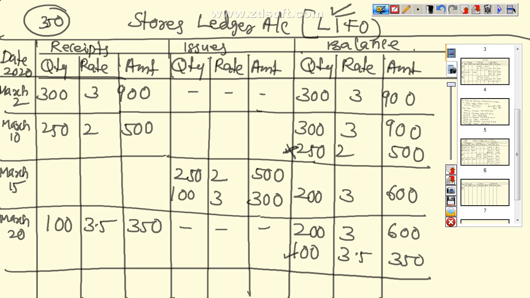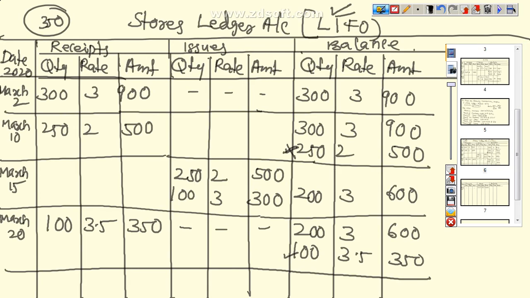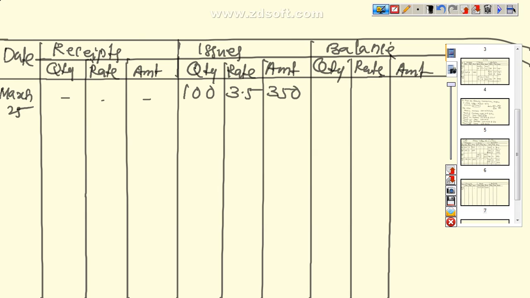So we write it here, 100 at the rate of 3.5, that is equal to 350, and the remaining we have to take from the next one, from here. So we write it there, 150 at the rate of 3, that is equal to 450.